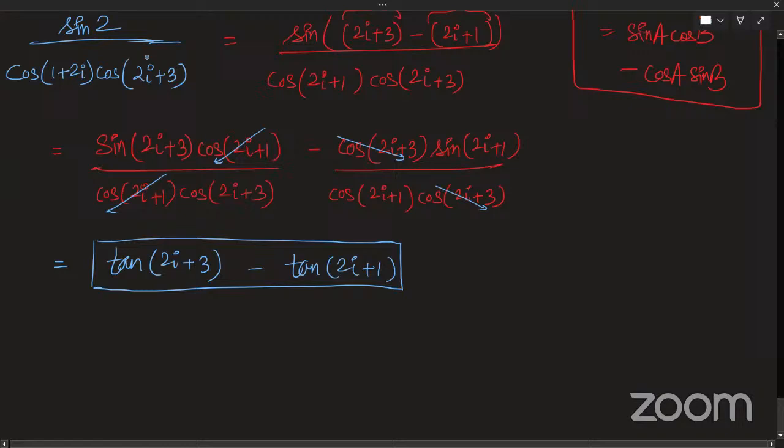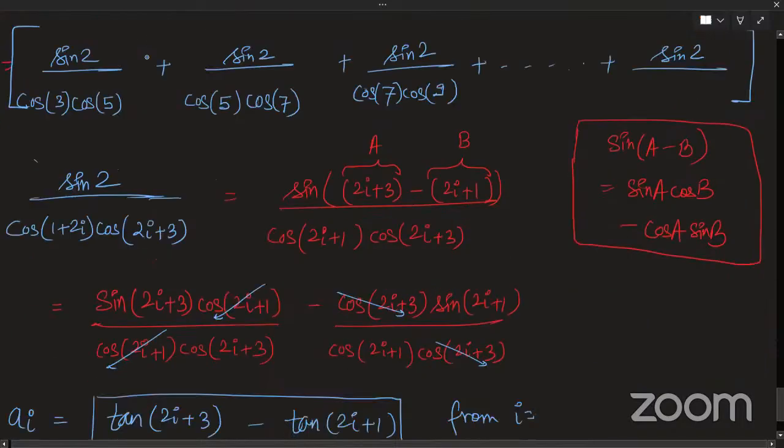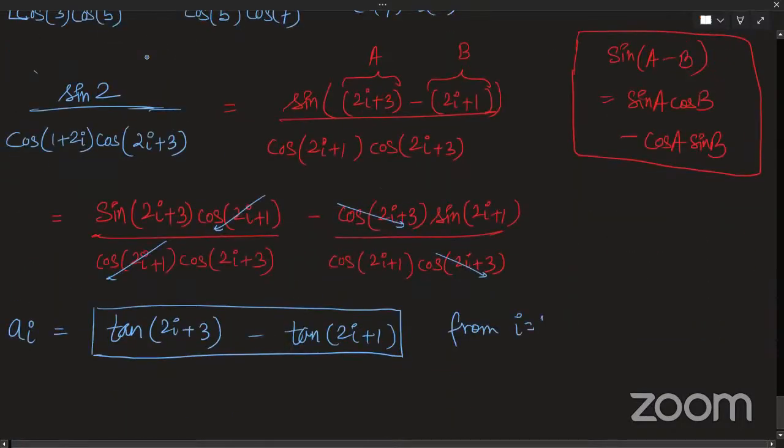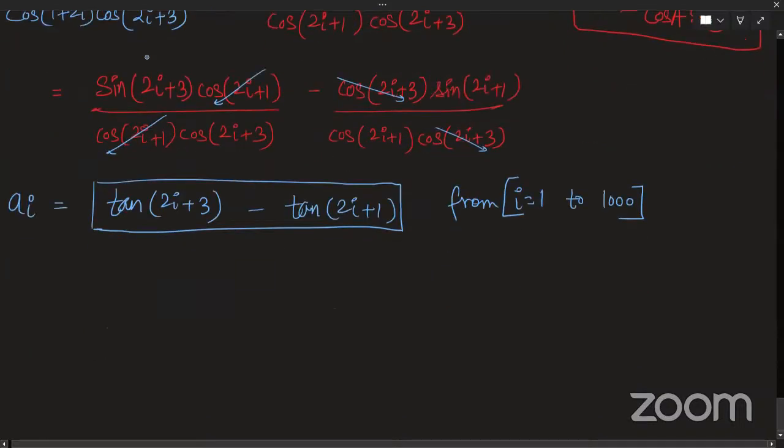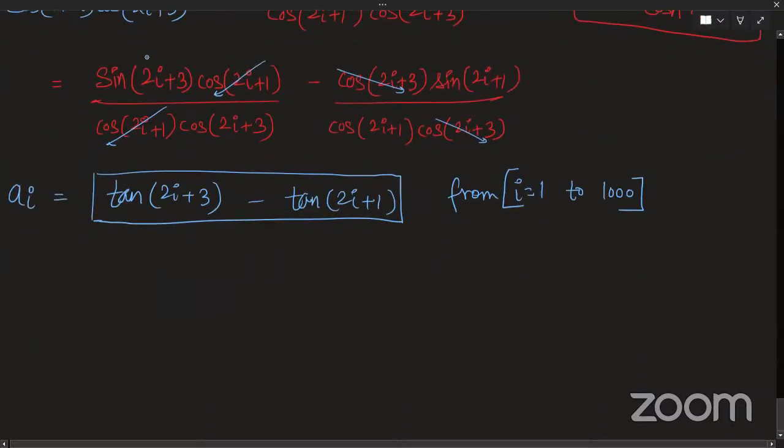Everyone, got it? Yes, sir. This is my ith term. Now this has to be added, with i going from 1 to 1000. Okay. Now we have to take its sum. How will we take it? Tell me, how will we take it?